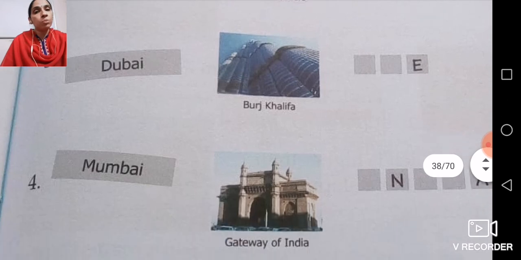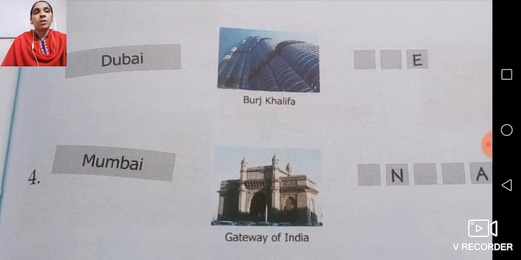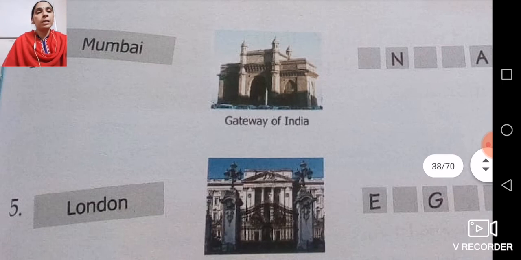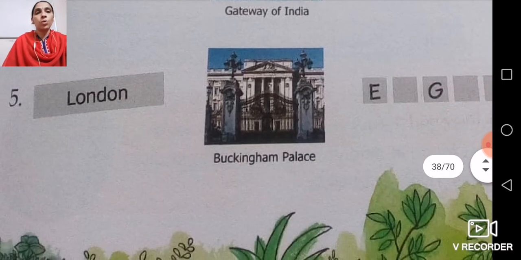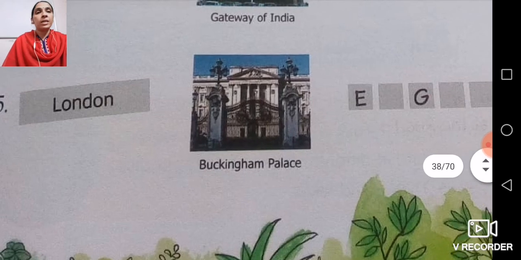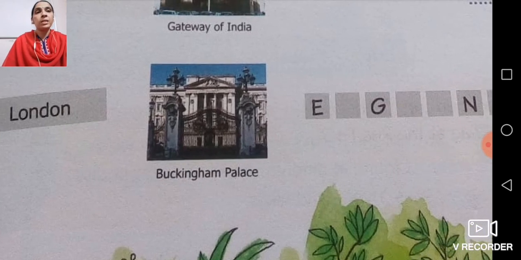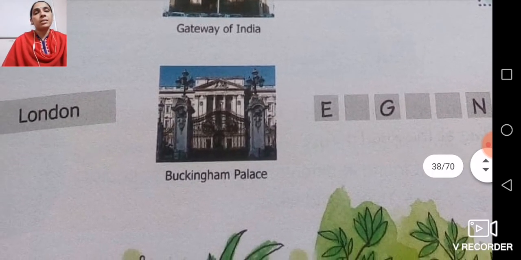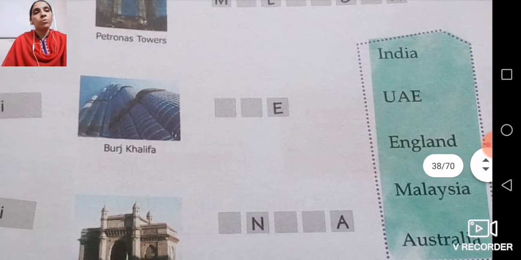So that is UAE. Number 4, Mumbai. In Mumbai we have Gateway of India, which was built by the Britishers to welcome Queen Elizabeth, and it is situated in India. Then London, Buckingham Palace, a quite important place where again Queen Victoria was living, and it is there in England. See the spelling, you can see from this help box also if you have any doubt.